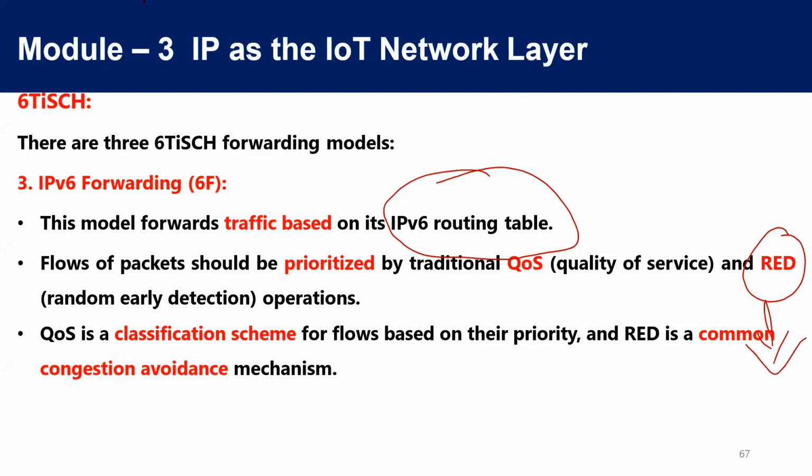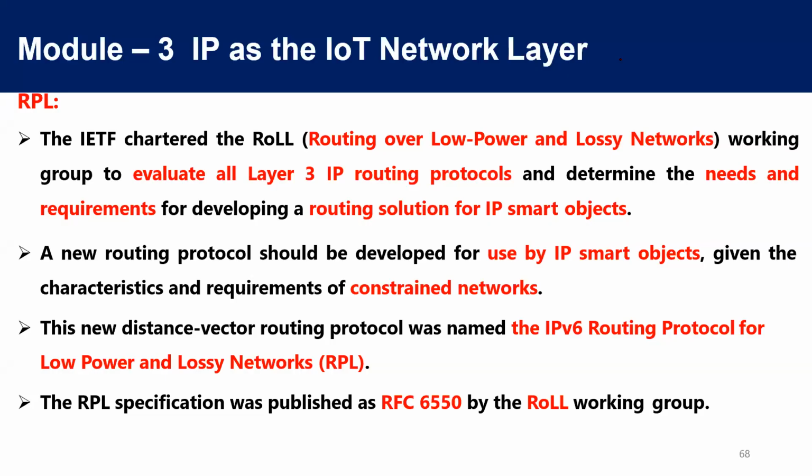This is the third category, routing protocol design. RPL is one of the routing protocols designed for IoT. What is this RPL? We'll see that. RPL is an IPv6 routing protocol for low power and lossy networks.